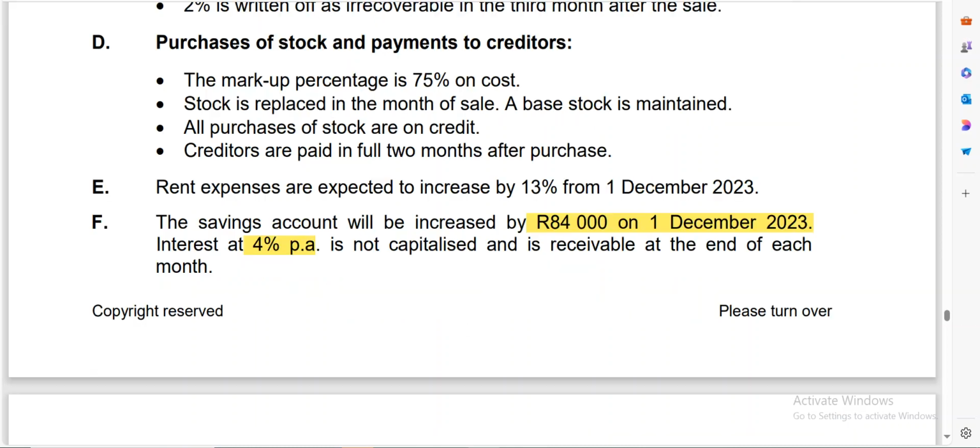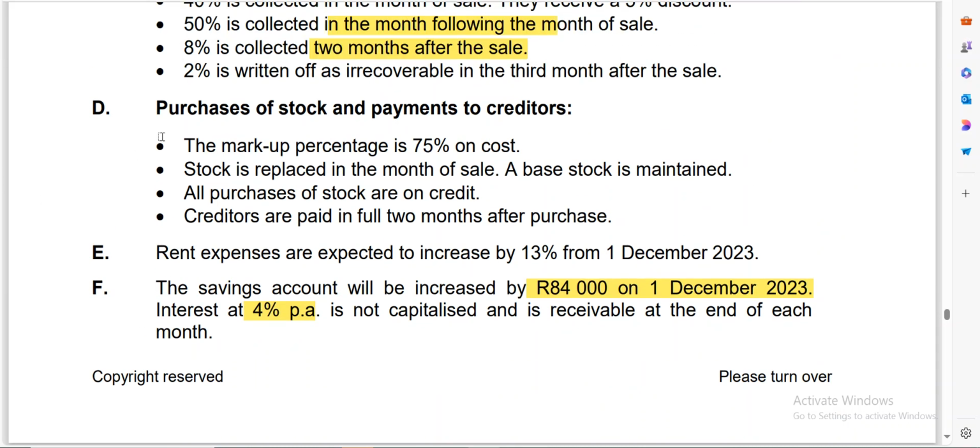Now the next part here, in terms of creditors, they are telling us information. They are saying that the markup percentage is 75% on cost. Stock is replaced in the month of sale. Very important. Remember also the markup is important here, and they're saying that a base stock is maintained. All purchases are on credit, meaning that the cost of sales that you are going to get is equal to your credit purchases. They're saying that creditors are paid in full 2 months after the purchase.